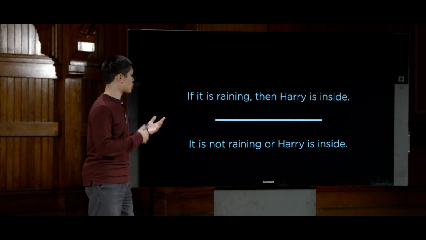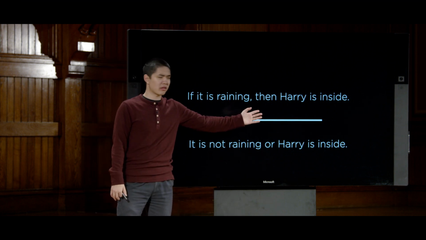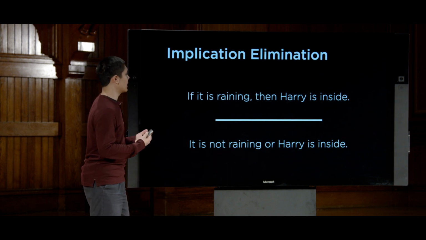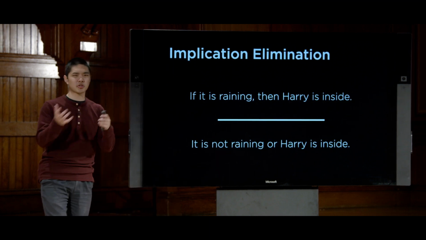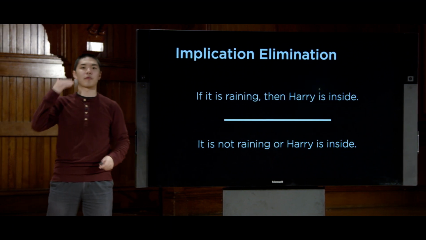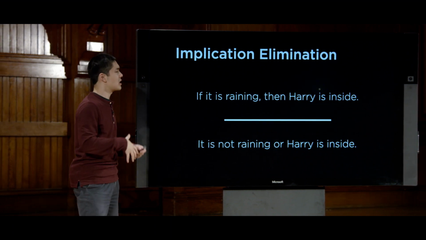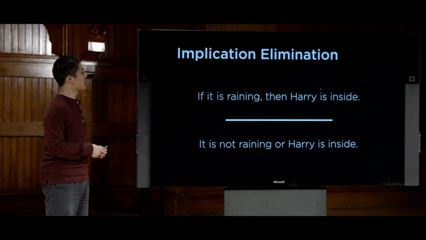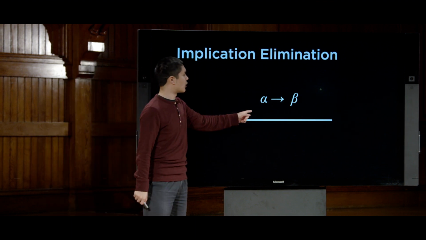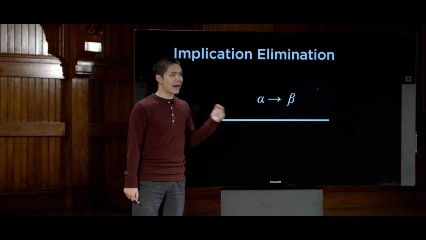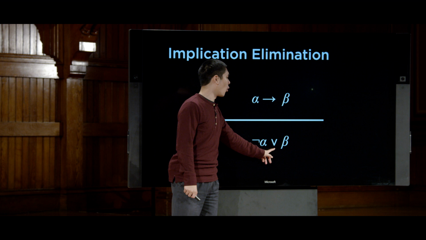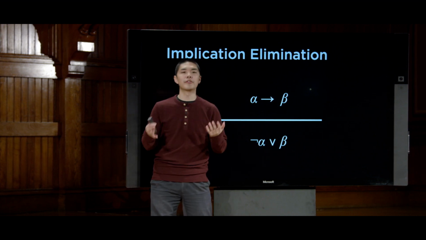And so this is a way to translate if-then statements into or statements. And this is known as implication elimination. And this is similar to what we actually did in the beginning when we were first looking at those very first sentences about Harry and Hagrid and Dumbledore. And phrased a little bit more formally, this says that if I have the implication alpha implies beta, that I can draw the conclusion that either not alpha or beta, because there are only two possibilities.